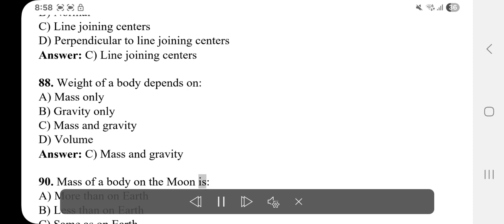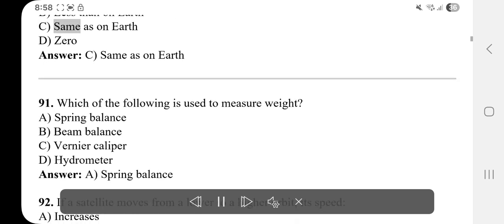90. Mass of a body on the moon is A. More than on Earth. B. Less than on Earth. C. Same as on Earth. D. 0. Answer: C. Same as on Earth.